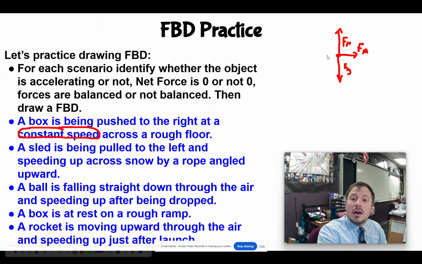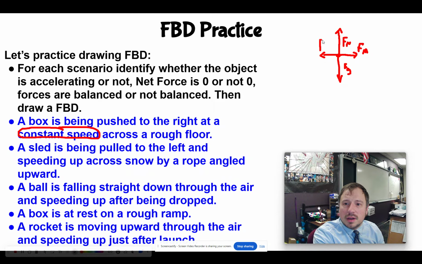Right, there we go. Now, I know that it's traveling at a constant speed. All the forces are balanced out. The problem says rough floor, so there we go, right? That one is going to be my force of friction. There we go. Perfect, right? So that would be the free body diagram for that one.